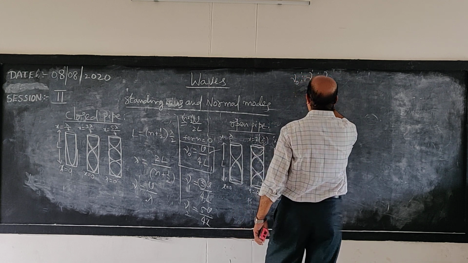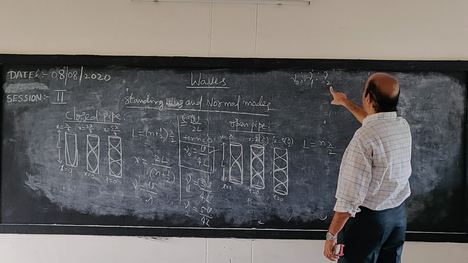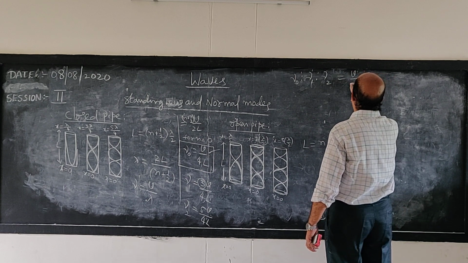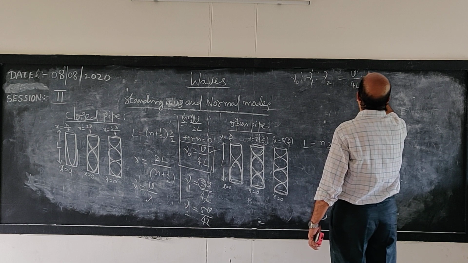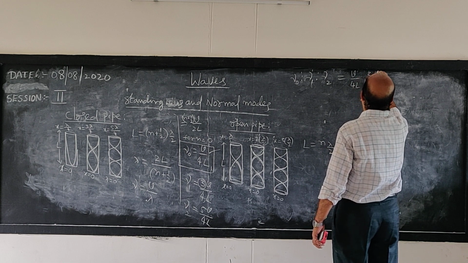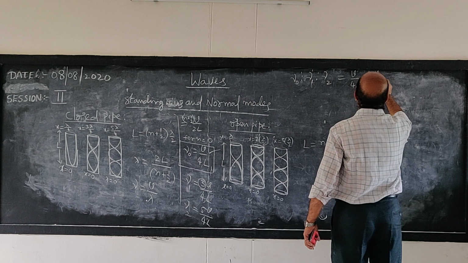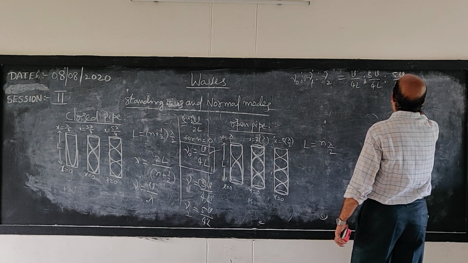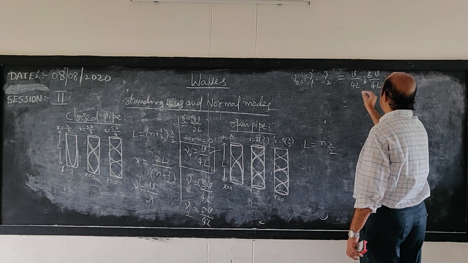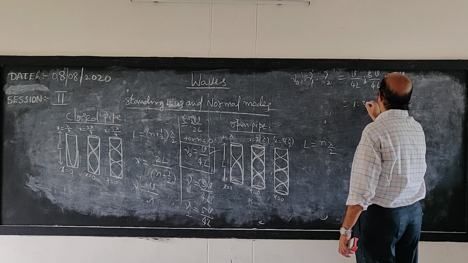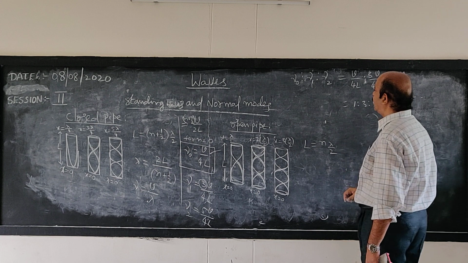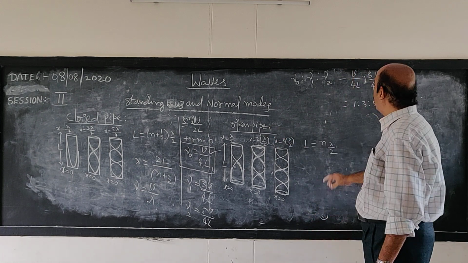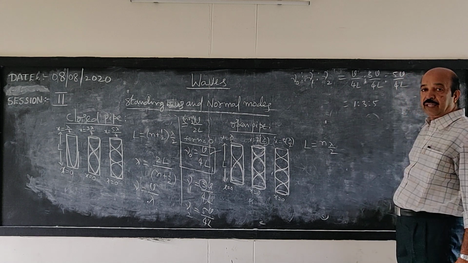So you can write the formulas like this: V by 4L, 3V by 4L, 5V by 4L. Therefore the relation will be 1:3:5, etc. That means a closed pipe can vibrate only with odd harmonics.